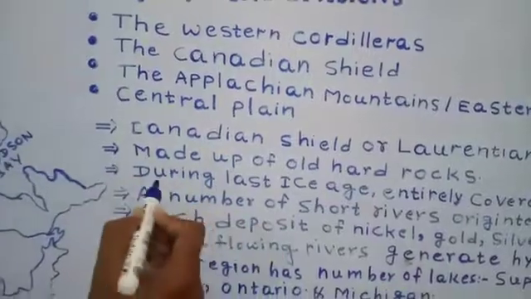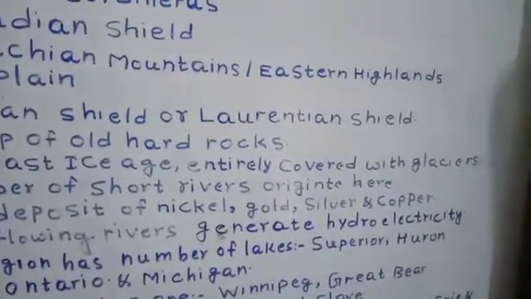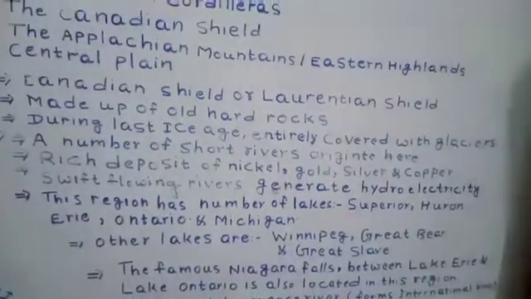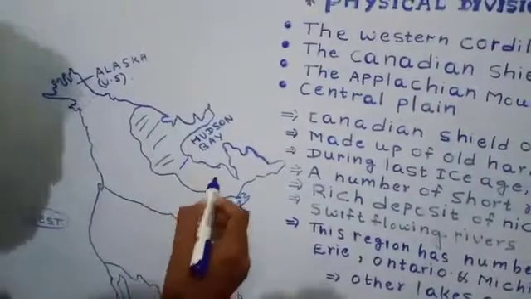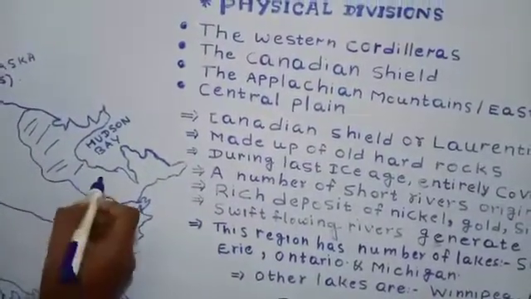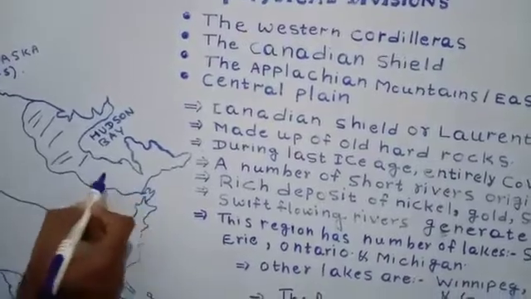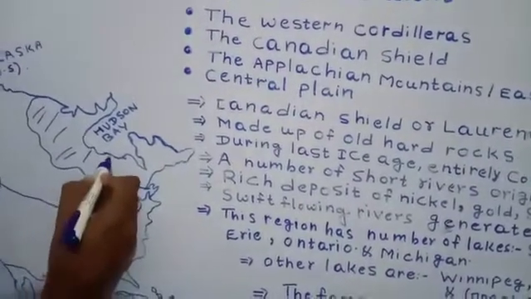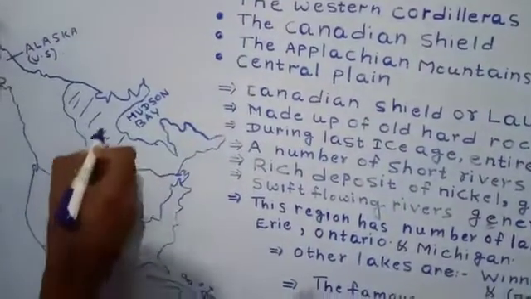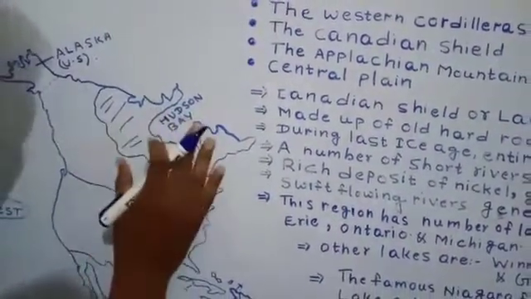During the last ice age, the whole Canadian Shield was under the ice. Later, a number of short rivers which originated from the Canadian Shield eroded it. The ice and small swift rivers eroded it completely,